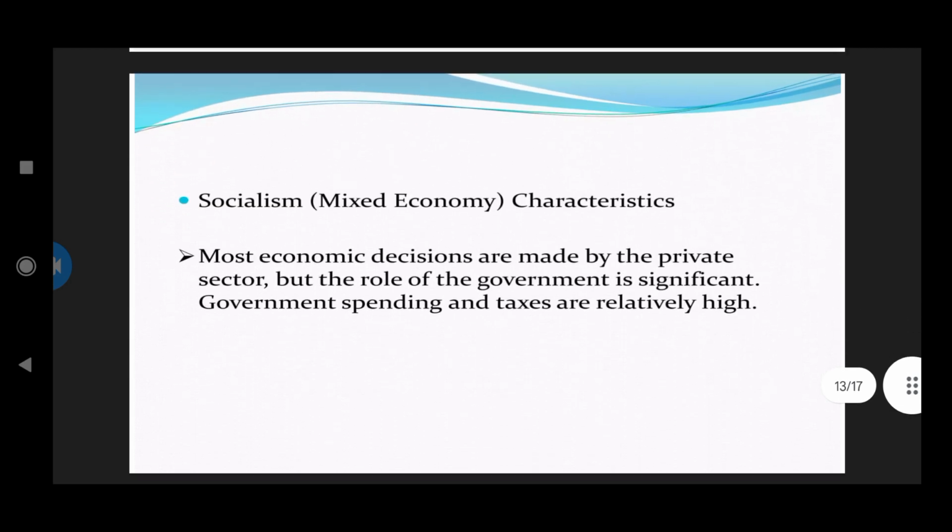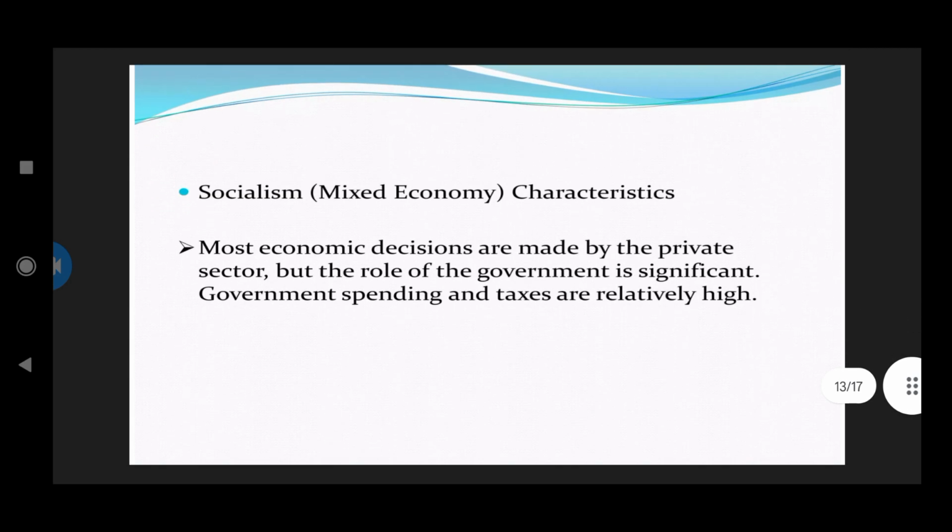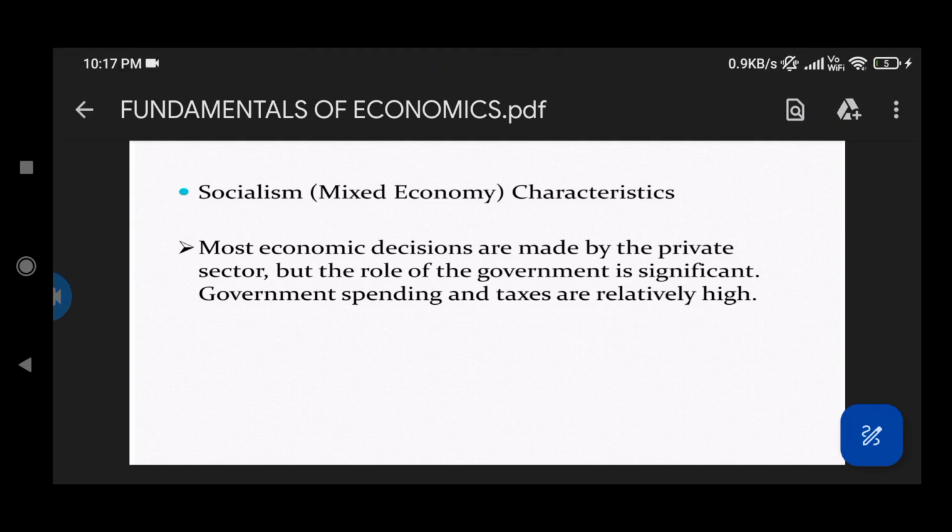Next, socialism. This is the mixed economy. You can see this in countries like India, which follows democracy. It's a mixed kind of economy. Most of the time, economic decisions are made by the private sector, but the role of government is significant. Government spending and taxes are relatively high. As I said, nothing is better, nothing is worse. Everything has its advantages and its disadvantages.